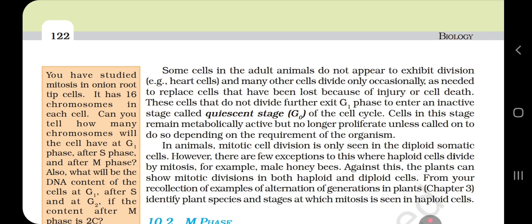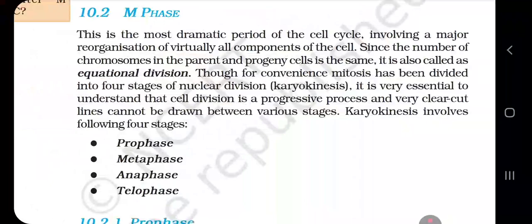In animals, mitotic cell division is only seen in the diploid somatic cells. However, there are a few exceptions to this where haploid cells divide by mitosis, for example, male honeybees. Against this, plant cells show mitotic division in both haploid and diploid cells. From your recollection of examples of alternation of generations in plants, that is chapter 3, identify the plant species and the stages at which mitosis is seen in haploid cells.